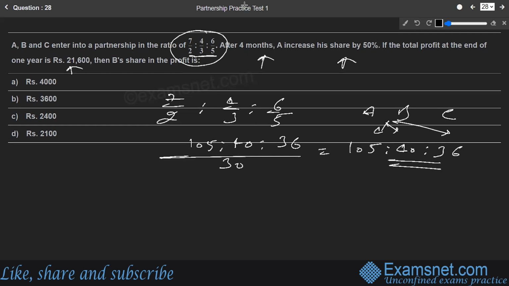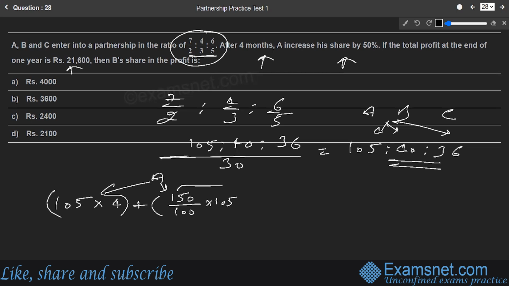Investment ratio is this. Now, they say after 4 months, A increased his share. So let us find out each and everybody's shares, beginning with A. Initially, he went with 105 as an investment, and this investment was untouched for 4 months. So 105 into 4, plus another part of A's investment after 4 months. There was a 50% increase. So 50% increase means taking 150% of the investment. So 150% of the original investment is 150 by 100 into 105. He had increased it by 50%, so the new investment of A will be 150% of 105.